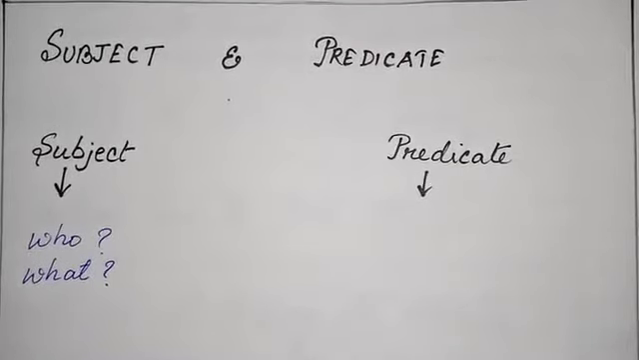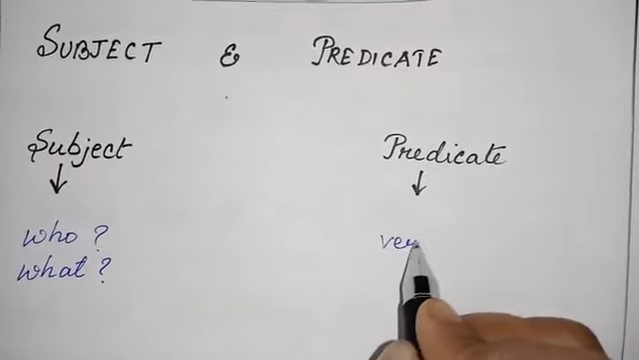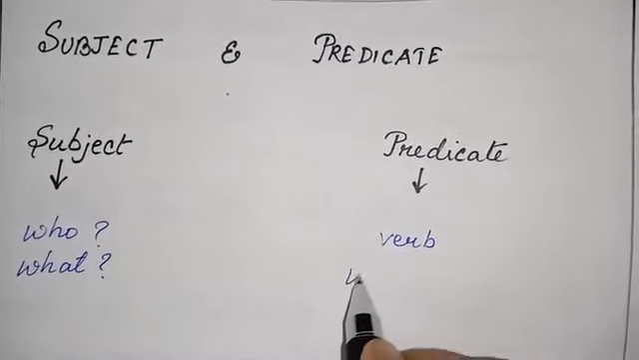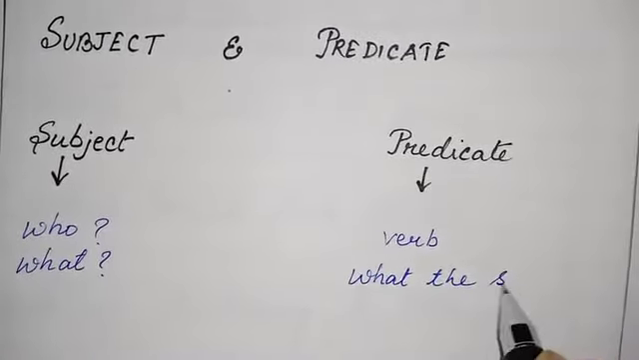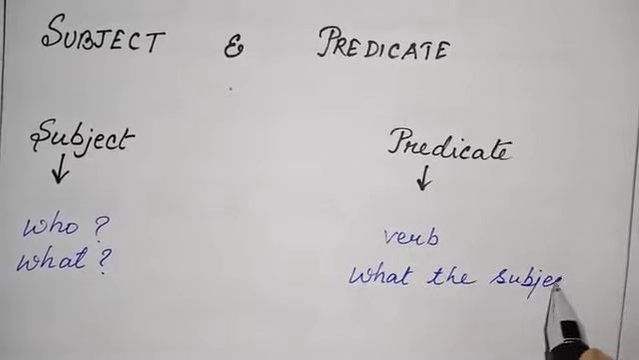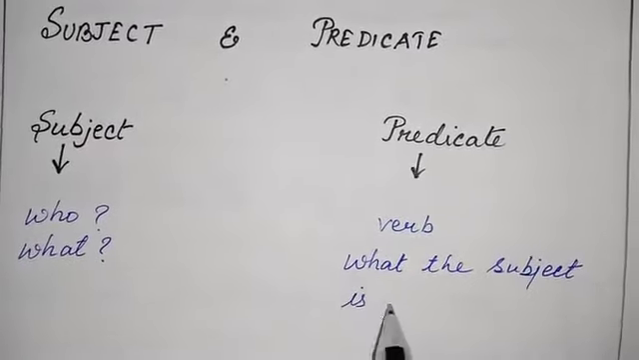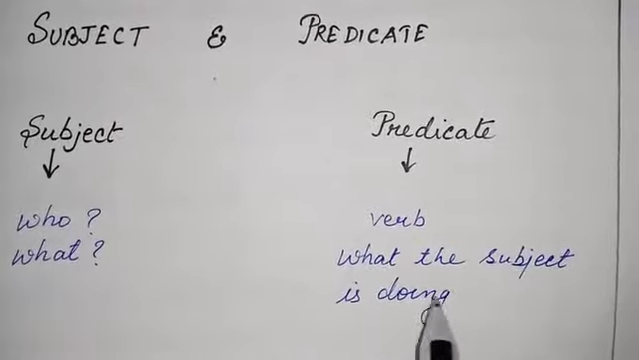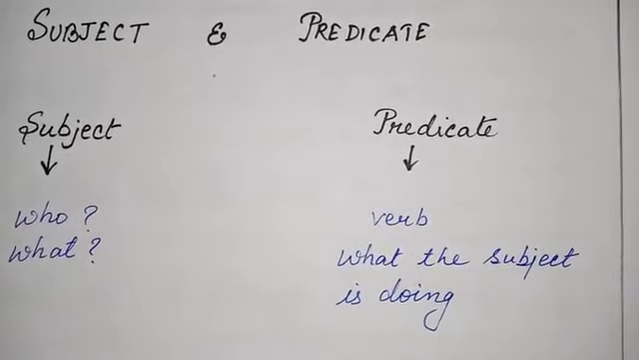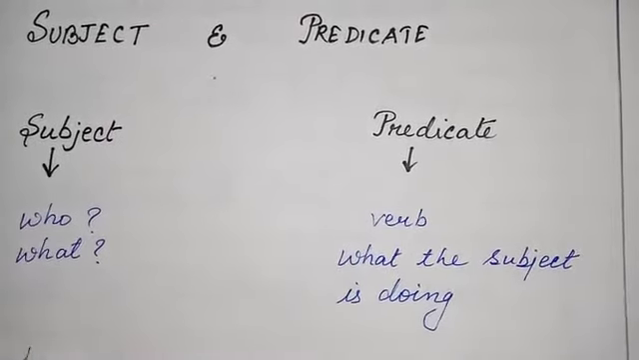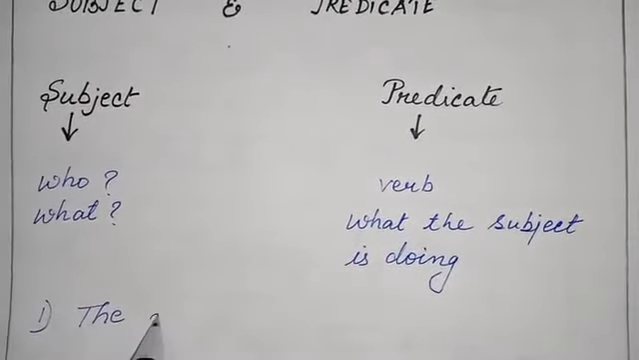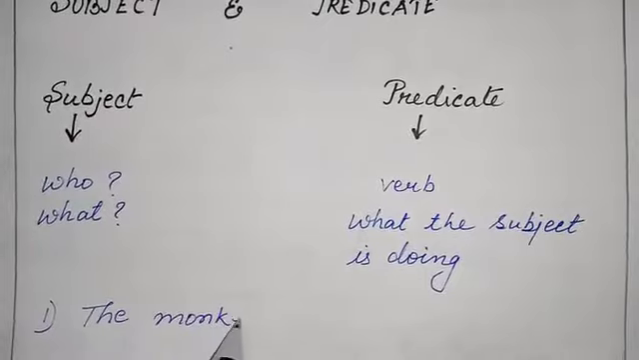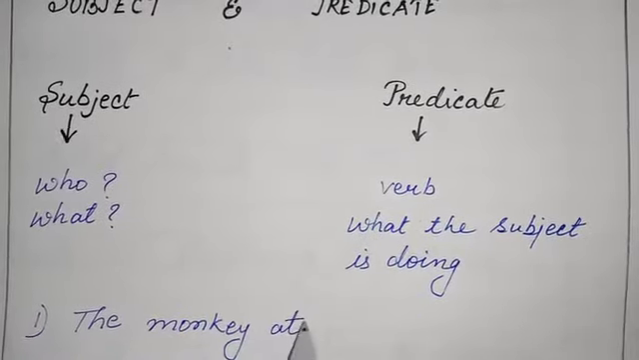and the predicate contains the verb as well as what the subject is doing. This is the easiest way to understand subject and predicate. Let us look into an example. Suppose, the monkey ate a banana.